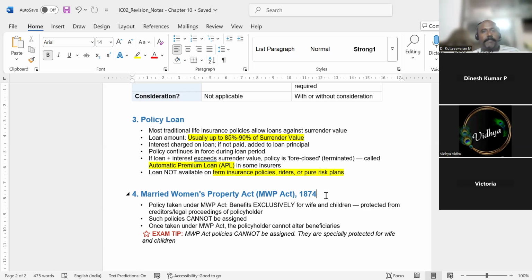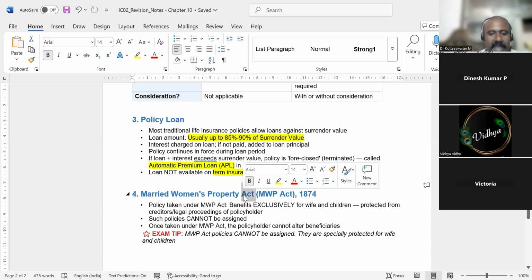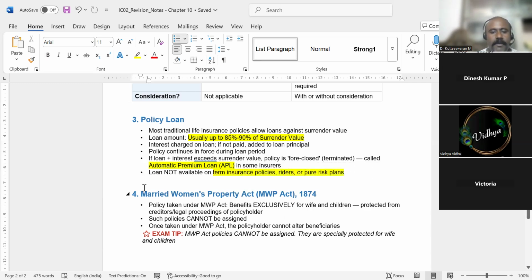Now I am dead. Now my family is getting 3 crore rupees. Nobody can claim that 3 crore rupees. Not even one bank can claim that 3 crore rupees because that is the rule the government has kept, called Married Women Property Act. That means a policy taken under this act will benefit exclusively the wife and children.